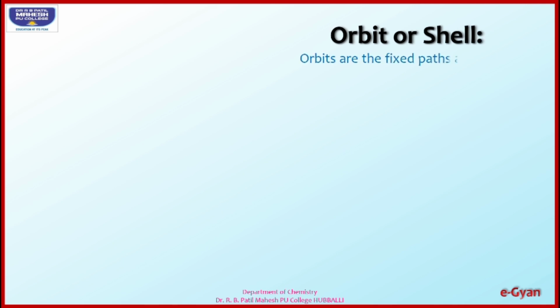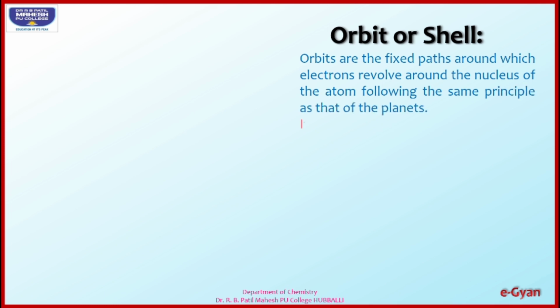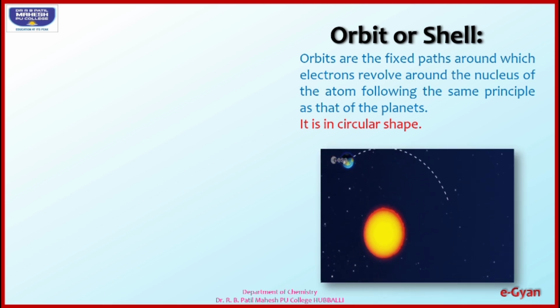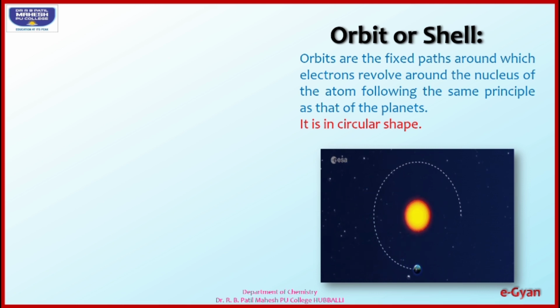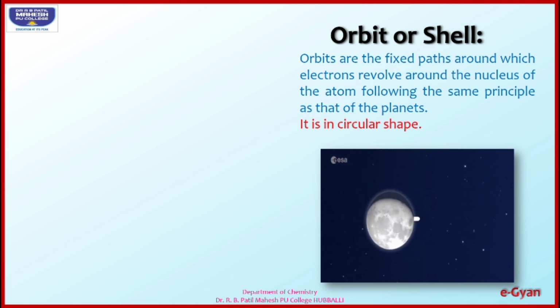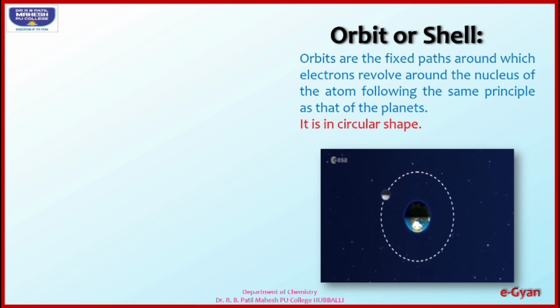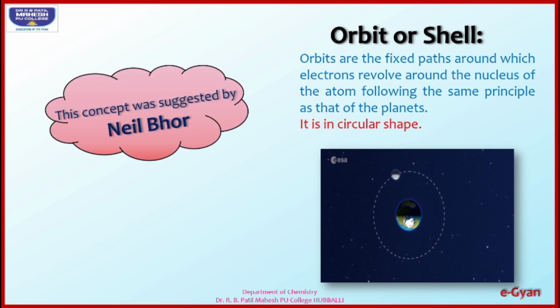Moving further, we understand the definition of orbit or cell. These orbits are the circular paths around the nucleus where the electrons can revolve. The shape of the orbit is circular and resembles the solar system. Here, the moon rotates around the earth, and in turn the earth rotates around the sun. The concept of circular path for orbit or cell was given by Niels Bohr.